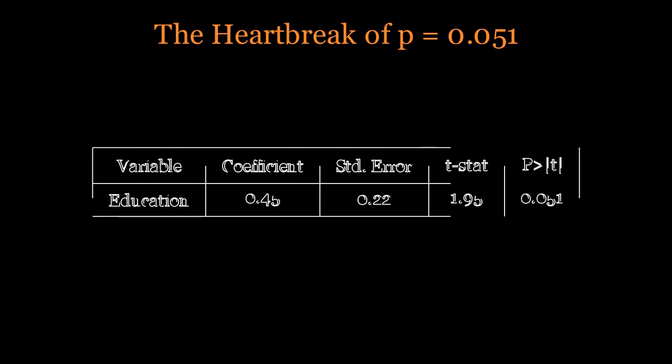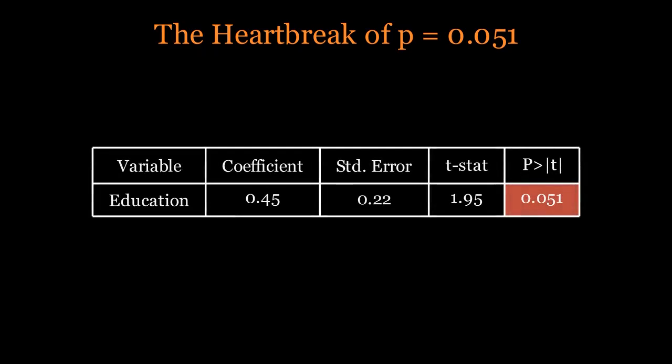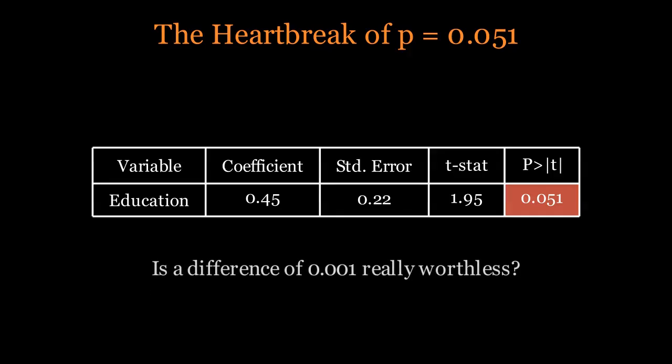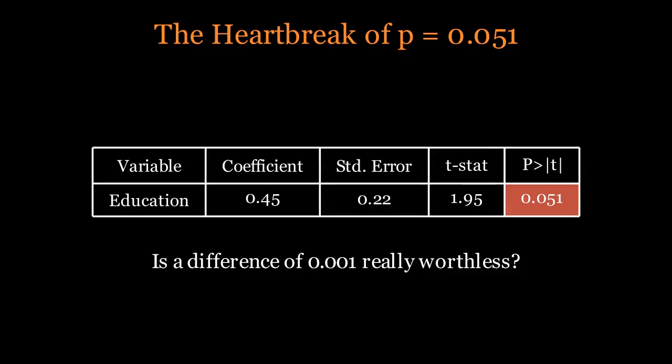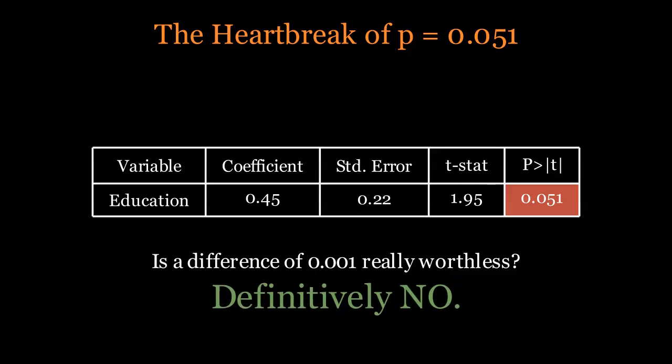Imagine this scenario. You have spent months collecting data, cleaning variables, and building a robust econometric model. You've reviewed the literature, formulated a hypothesis, and finally, it's time to run your regression. You press enter, the output appears, and your heart sinks. The p-value for your main coefficient is 0.051.